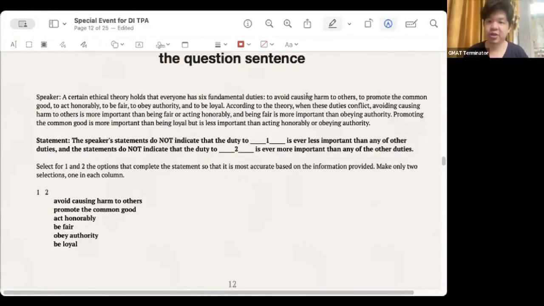If there is a conflict, later he said that avoiding causing harm to others is more important than being fair and acting honorably. Avoiding causing harm to others is also more important than behaving honorably or fighting a fair battle. And what is more important than maintaining fairness and obeying authority? What is more important than promoting justice and loyalty? But what is less important than behaving honorably and obeying authority?